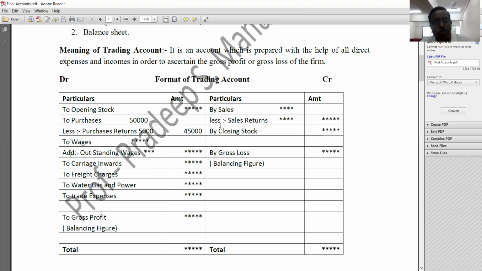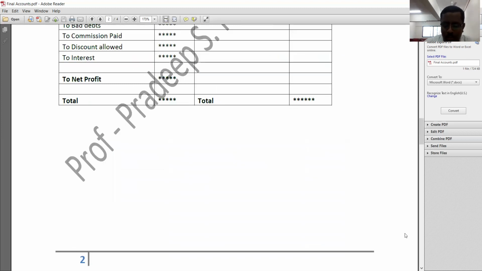As I told you people, this particular account is made up of direct expenses and direct incomes. On the debit side we need to record direct expenses, and on the credit side we need to record direct incomes, and the outcome of this account will be gross profit or gross loss. If you find the balancing figure on the debit side, it will be gross profit. If you find it on the credit side, then it will be gross loss. Whether it is gross profit or gross loss, it must be transferred to the next account, that is profit and loss account.